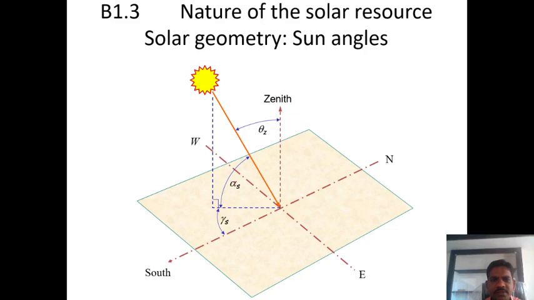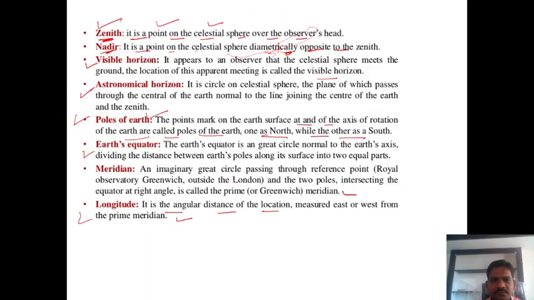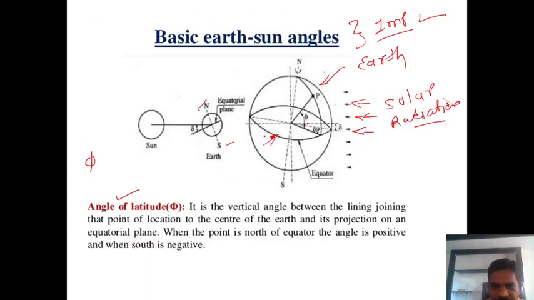How do we define this latitude? You see here, this phi. It is a vertical angle between the line joining the point of the location to the center of earth. If you consider this point P, this point is joined with the center of earth, OP. Yes or no? Yes. And its projection on an equatorial plane.